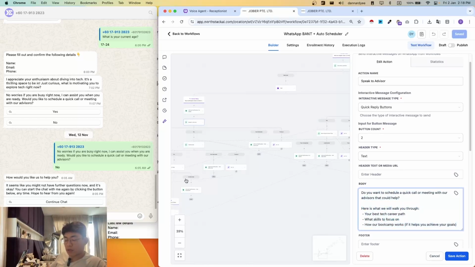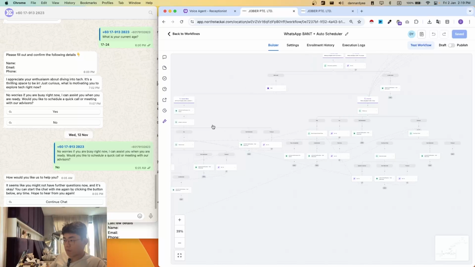This leads to a whole booking automation, where we schedule a call, hop on a call and help with their issues, and eventually sell them on signing up with our course. So this is the branch where they book a call with us and speak to an advisor on which course would suit them the best. This is the happy path, right?